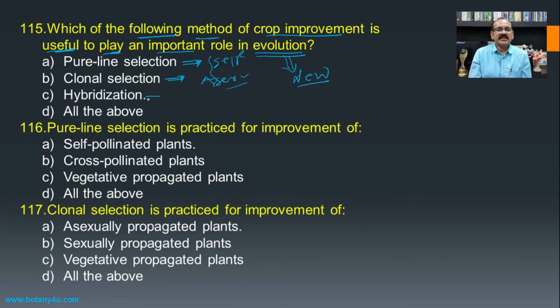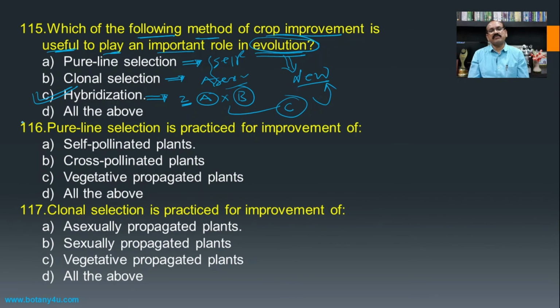But hybridization is the process in which two organisms, say for example plant A is crossed with plant B, which are genetically dissimilar, and because of that the organism C, which is developed by this combination, will have a new genetic combination. Hence it is responsible for the evolution of the organism, and hybridization becomes the answer for this one.